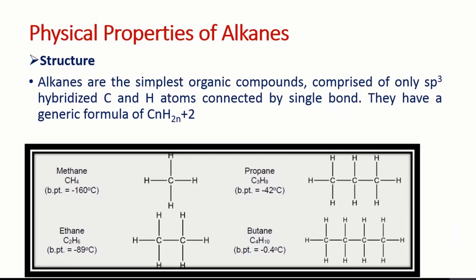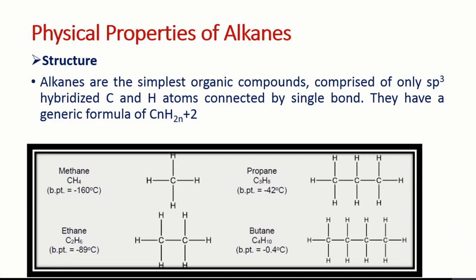Then we move to the structure of the molecule. The basic structure: the simplest alkane molecules are methane, ethane, propane, and butane. In each case, we can see that the carbon is sp3 hybridized, and the general formula for the alkane is CnH2n+2. So we have four basic molecules, methane, ethane, propane, and butane, with their boiling points as well, and we can see that their boiling points are increasing.